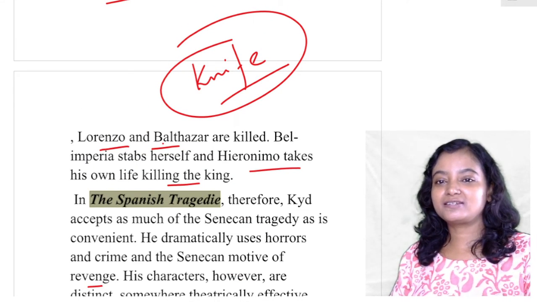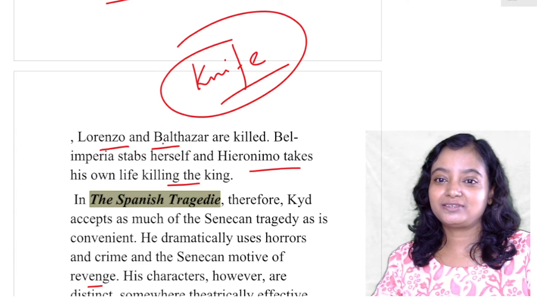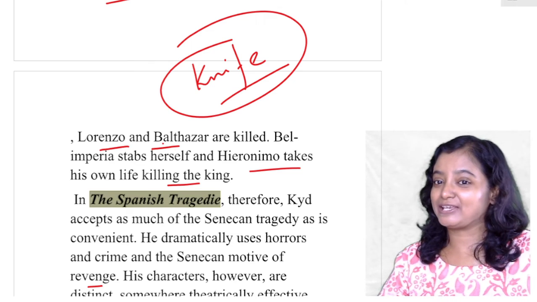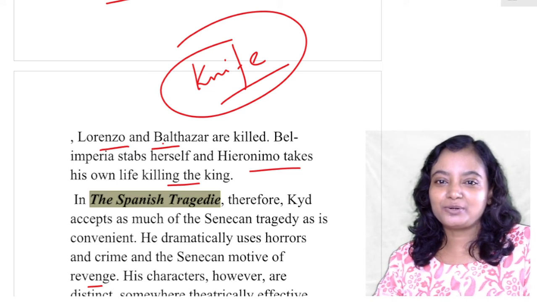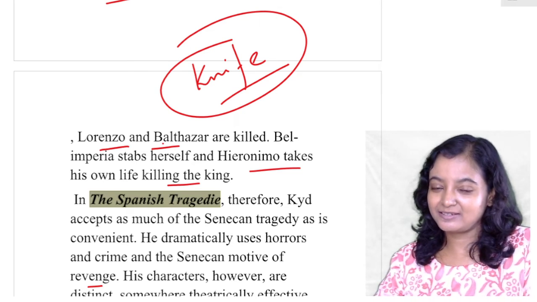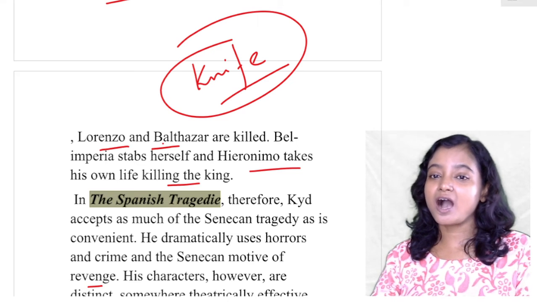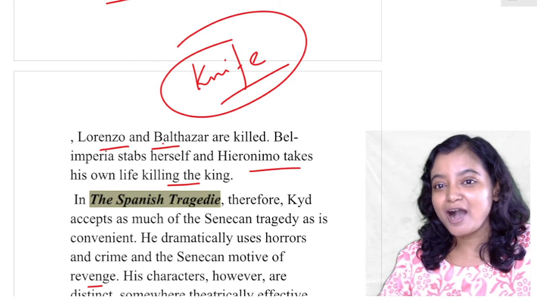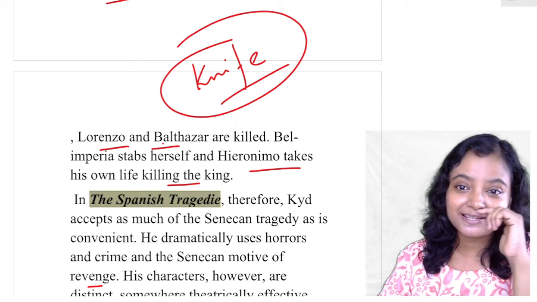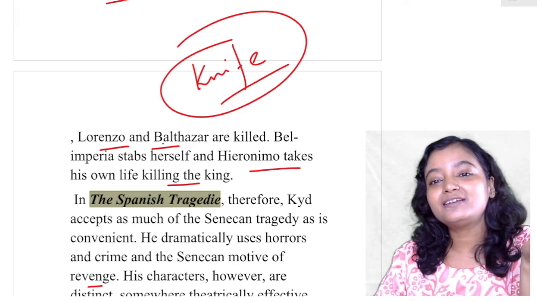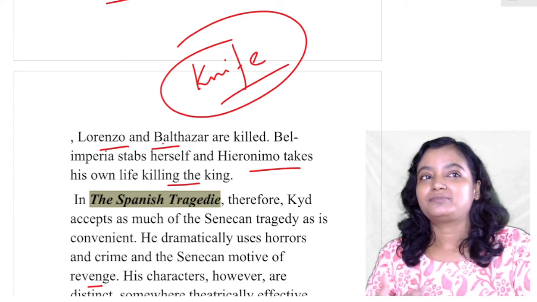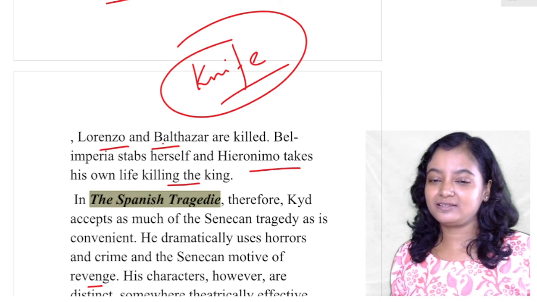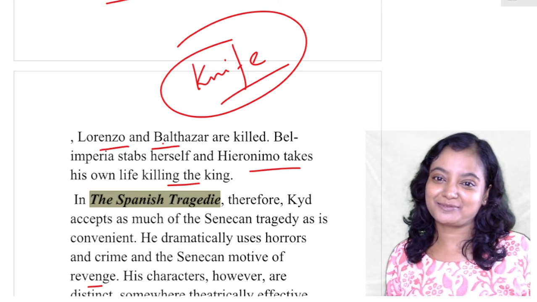So in The Spanish Tragedy, we discussed the political scene of Spain, Spain's power struggle with England, and then we talked about The Spanish Tragedy, the theme, the major characters, and how The Spanish Tragedy follows the Senecan themes, and how Kyd modifies that Senecan theme more artfully, you can say, and distinctly, apart from the Senecan tradition.